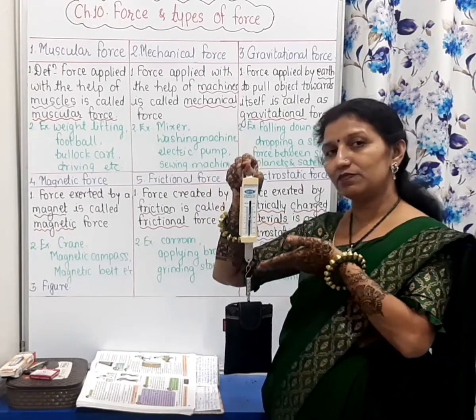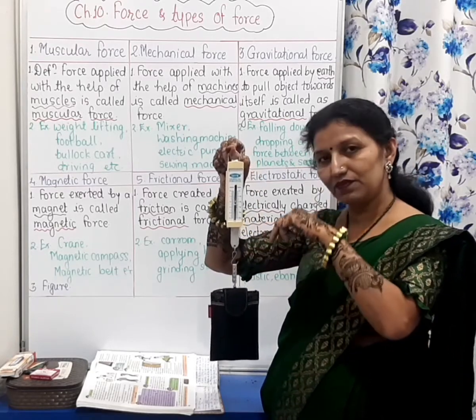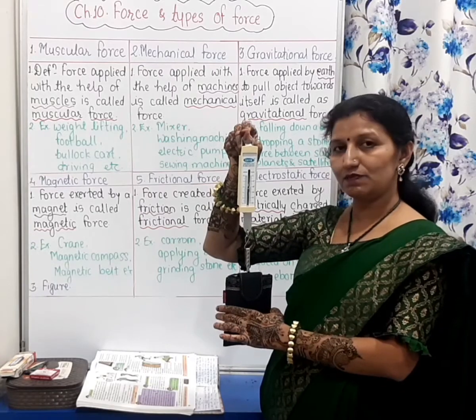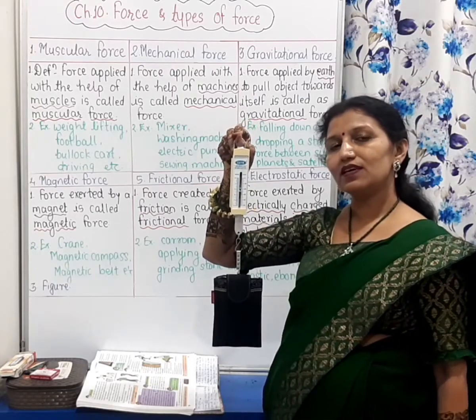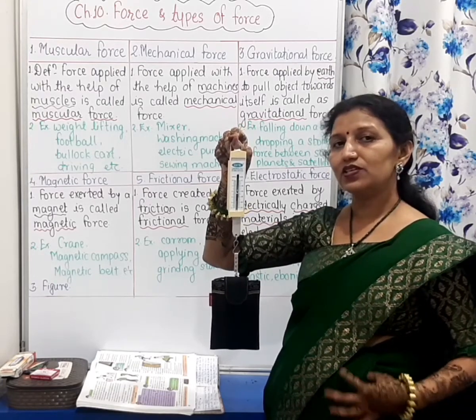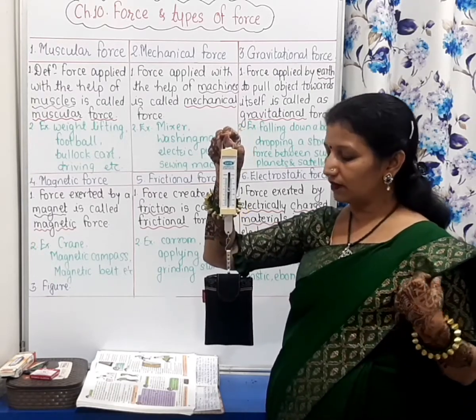This spring is pulling upwards, and this gravitational force is pulling downwards. It comes to rest when these two forces become equal.